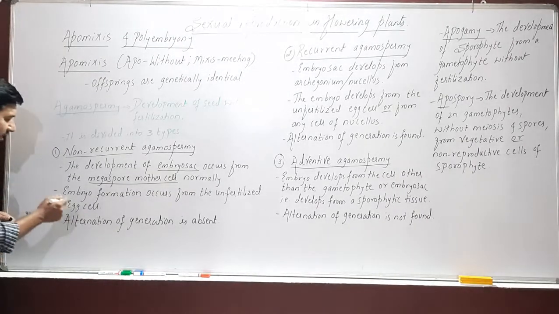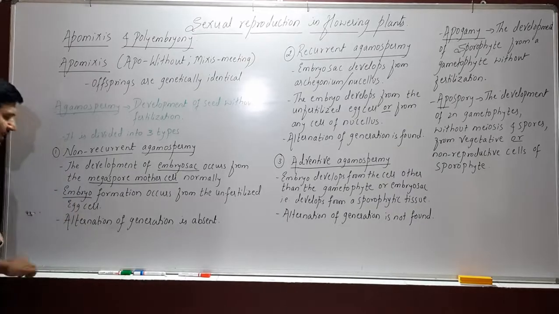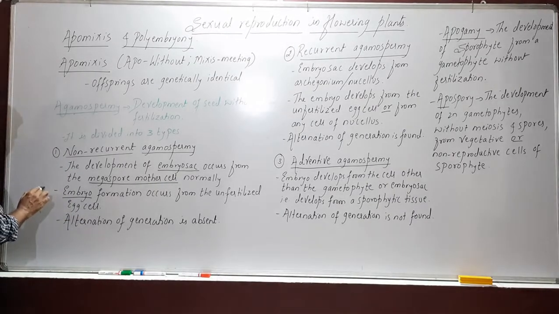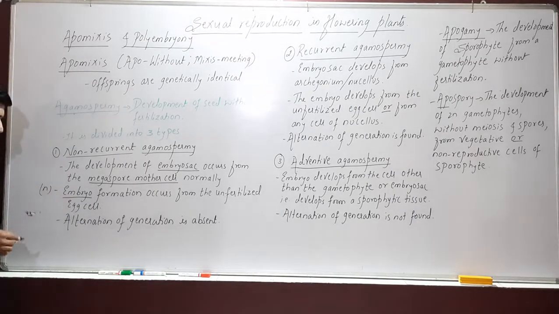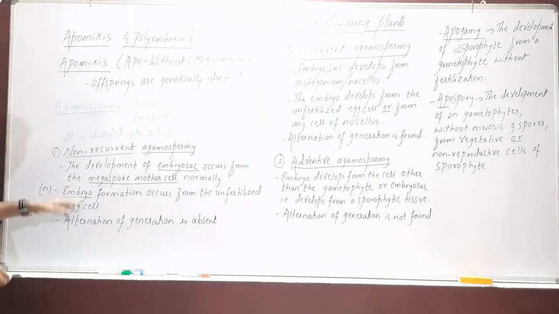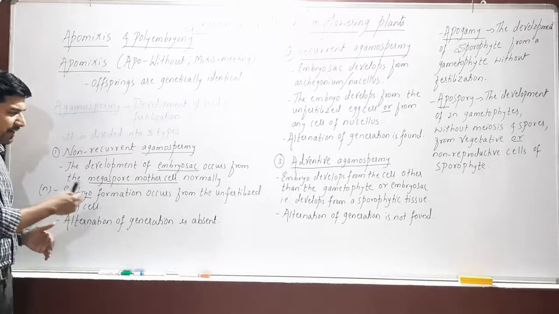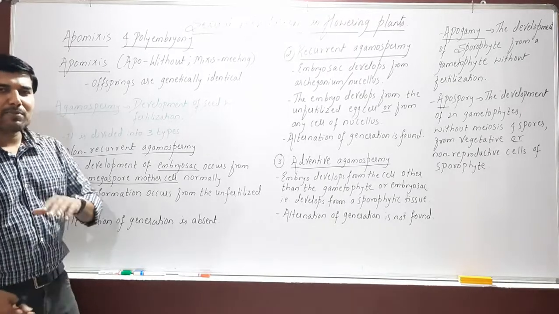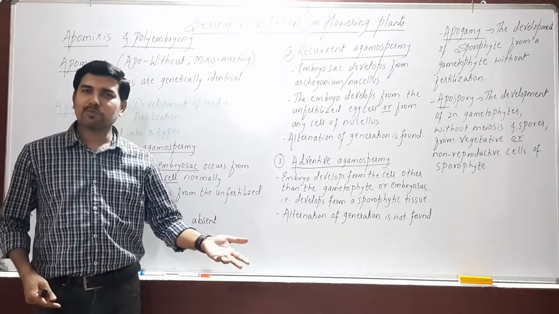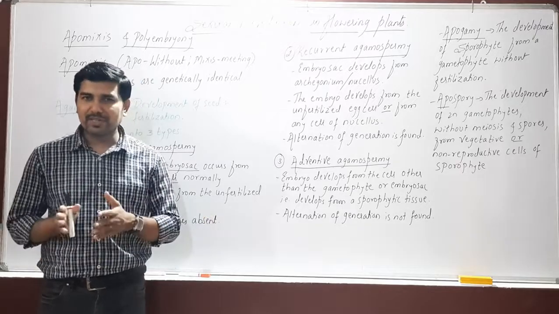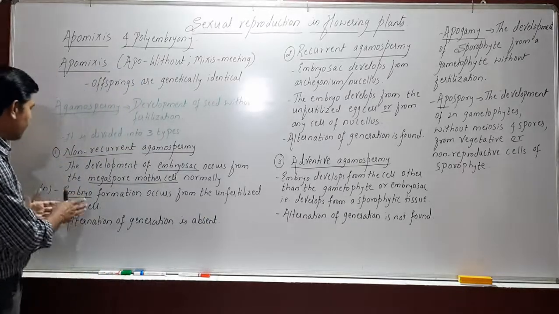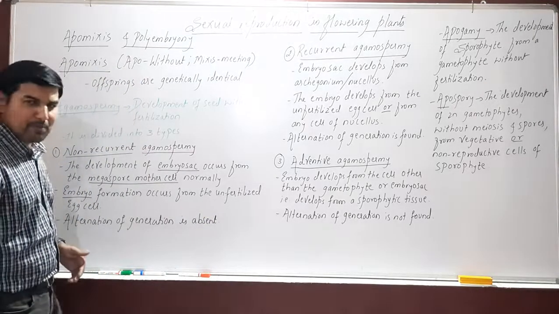When it is formed from an unfertilized egg, this embryo generally remains haploid. In this case, alternation of generation is absent. Alternation of generation is nothing but the formation of a gametophyte from a sporophyte and vice versa. So this does not occur in non-recurrent ergamospermy.